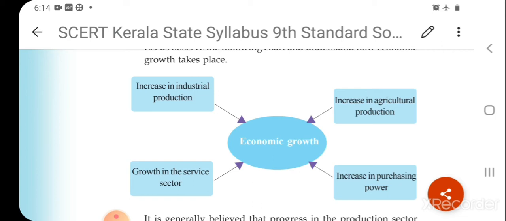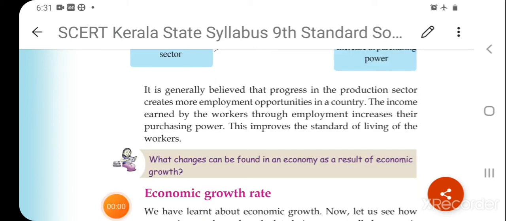They are giving manpower to the country, producing things using the manpower. In return they get rent, wages and salary, and with that income, their purchasing power increases. All this leads to the economic growth of the country.